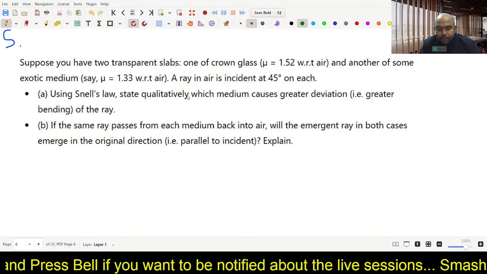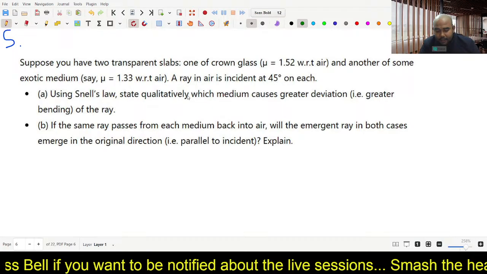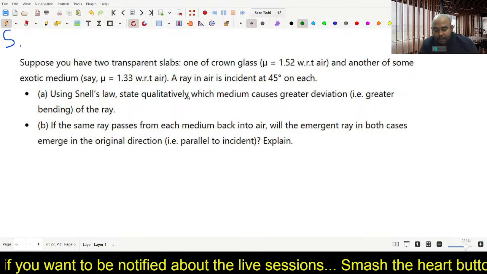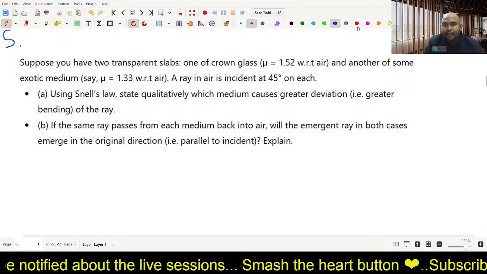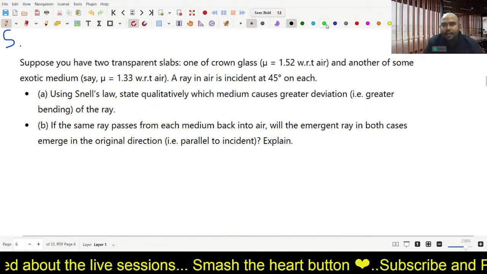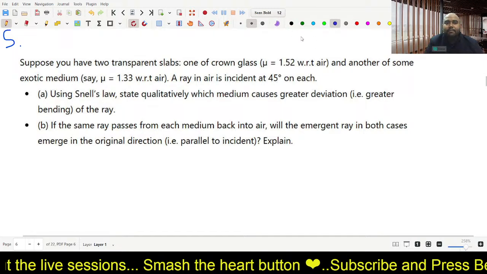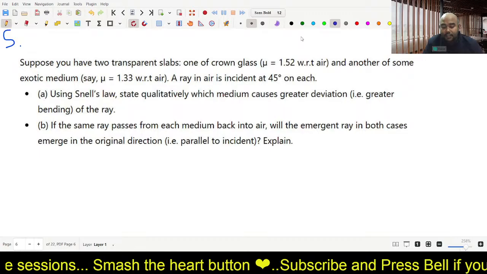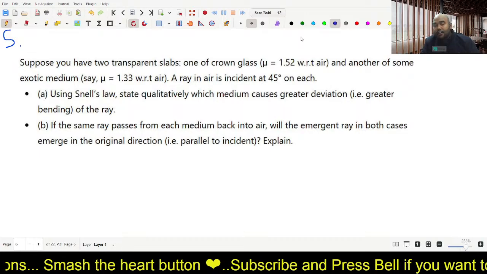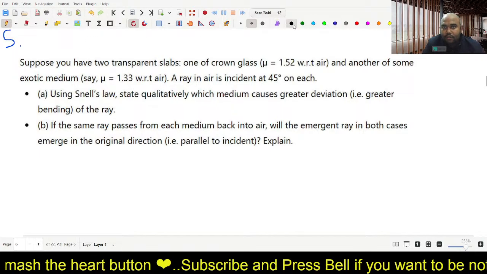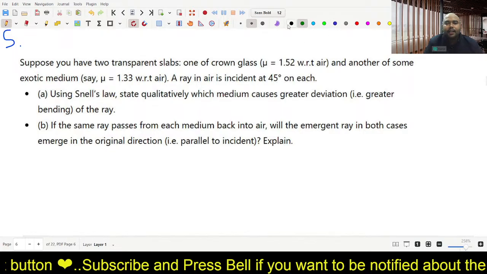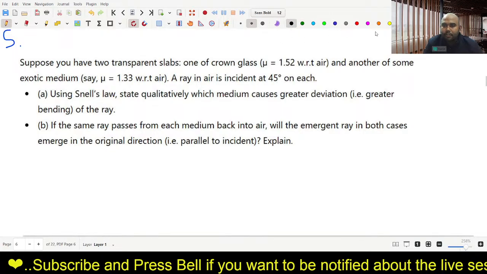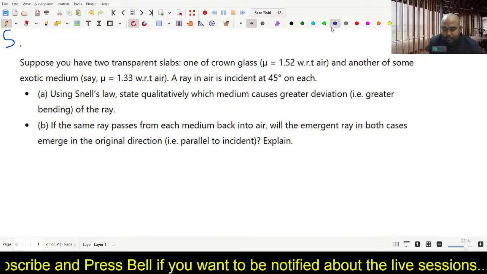Suppose you have two transparent slabs. Yes, thank you everyone, those who are enjoying the session and smashing the heart button. God bless everyone, and you all will get great marks if you are studying in this way sincerely. Excellent marks in your ICSE board exams. So don't get nervous. Just enjoy learning, enjoy your preparation with a cool, strong, positive mind. Keep doing your studies. Let's move to this question.